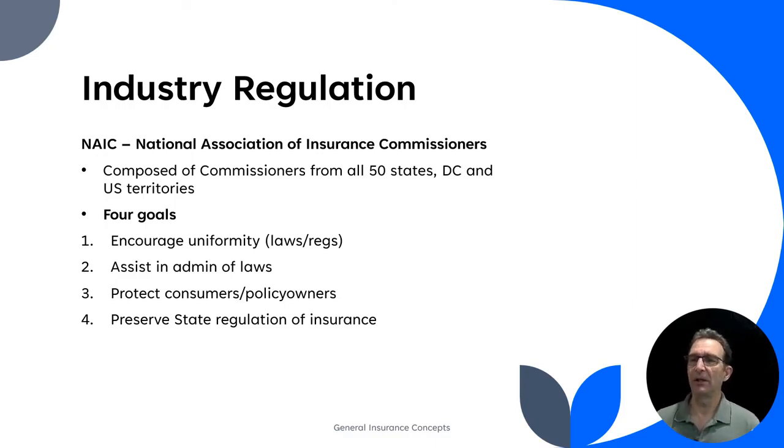That makes sense, right? They all have the same goal, which is to protect consumers, make sure they're getting products that are legitimate and fair. So they assist in the administration of those laws that are set up at the state level. And as I said, they're protecting consumers and policy owners, and by doing a good job, they preserve that state-based approach to regulating the whole industry.